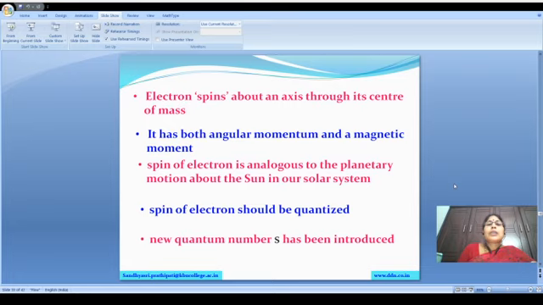The second proposal is that the electron has both angular momentum and magnetic moment: spin angular momentum and spin magnetic moment. The third is that the spin of the electron is analogous to the motion of a particle in a solar system. The fourth is that the spin of the electron is also quantized, so a new quantum number s has to be introduced. These are the proposals made by Goudsmit and Uhlenbeck.